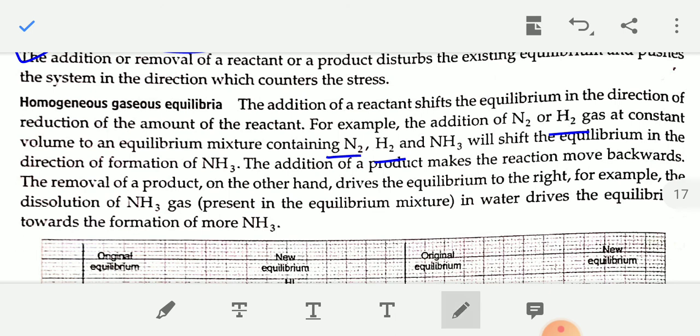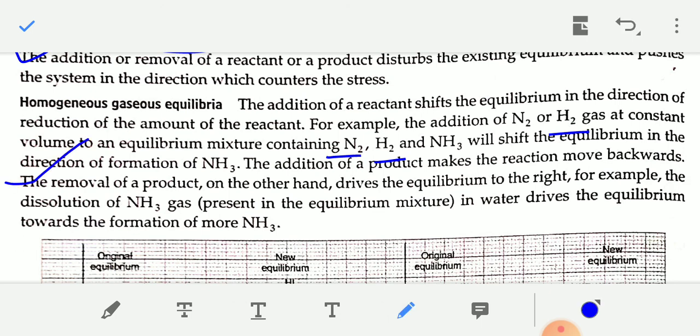Now if you remove some ammonia from the product side, the concentration of ammonia will decrease, so the equilibrium will shift in the forward direction. The removal of product drives the equilibrium to the right. For example, the dissolution of ammonia gas present in the equilibrium mixture in water drives the equilibrium towards the formation of more ammonia gas.